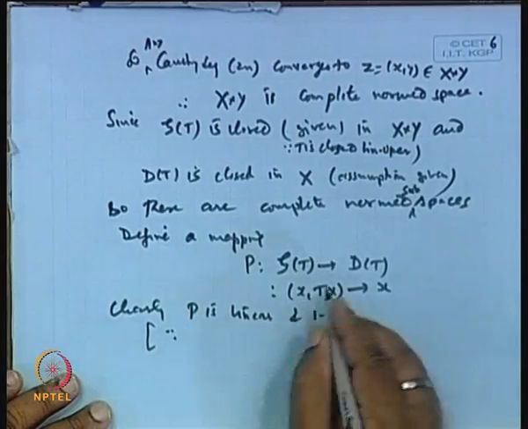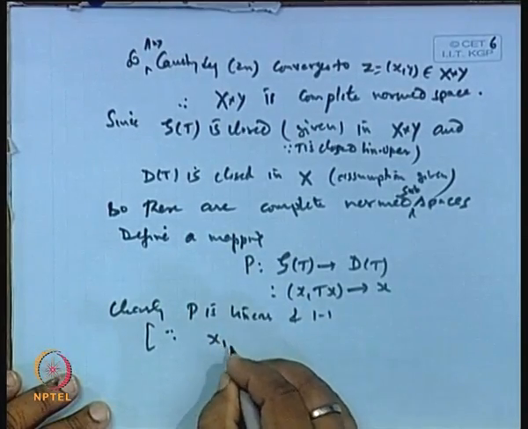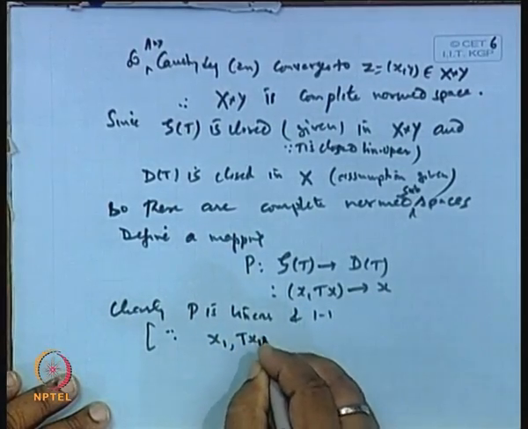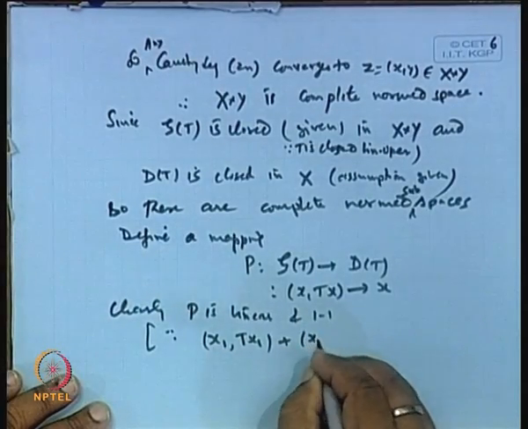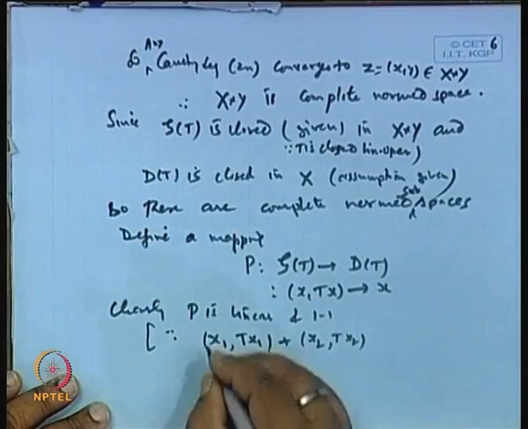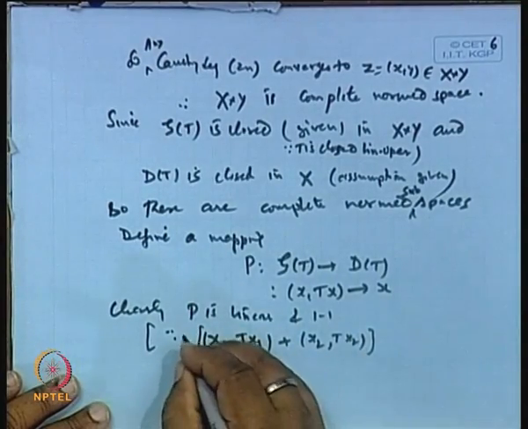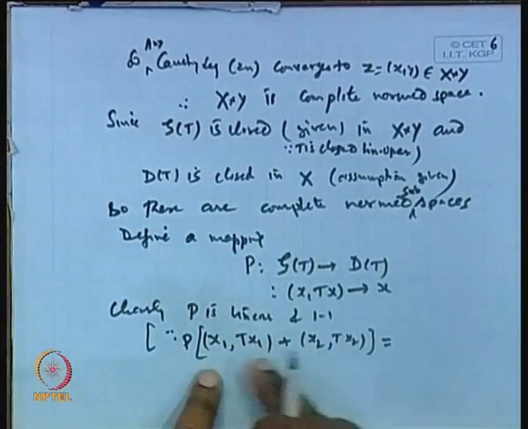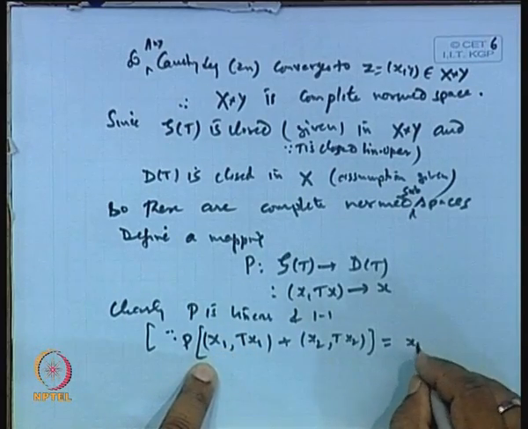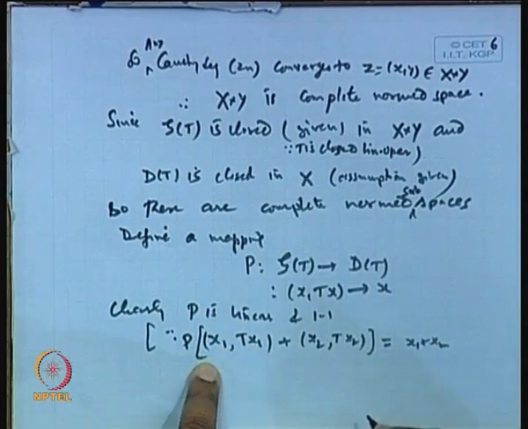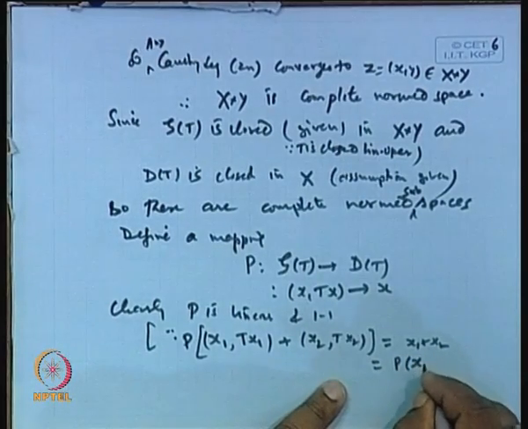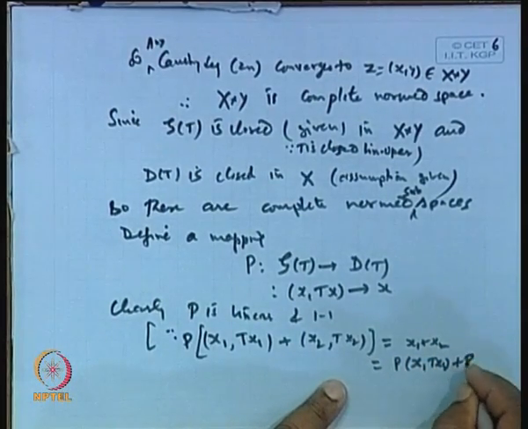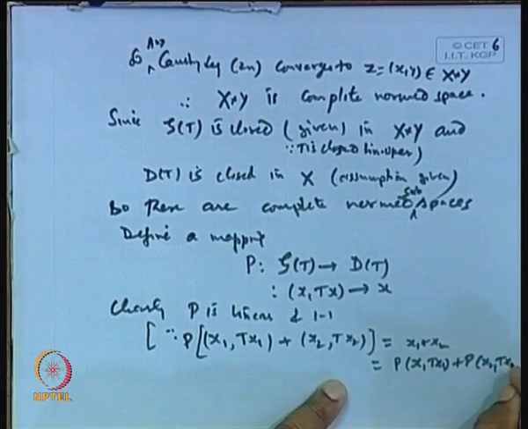Now, this is linear. Why is it linear? Because if we take the points (x1, Tx1) plus (x2, Tx2), and under this the image P, what you get is that this will be added. So, basically you are getting x1 plus x2, that is all, and this is the same as the sum of these two, is it not? Is it clear or not?